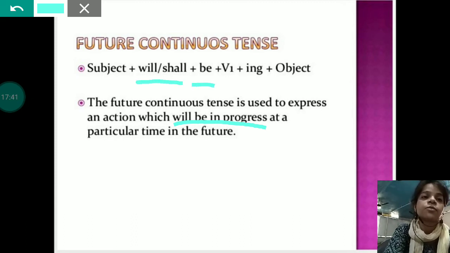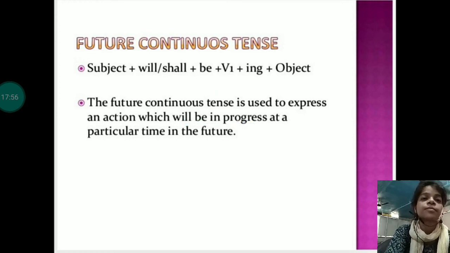Then we have to use be and then V1 plus ing, that means V4, and then object. That means will or shall be plus V4 is the structure of future continuous tense.